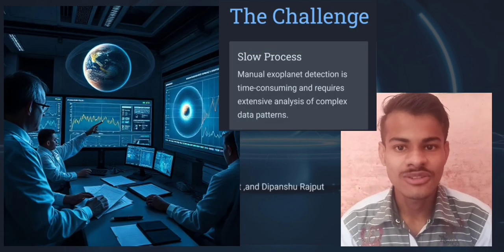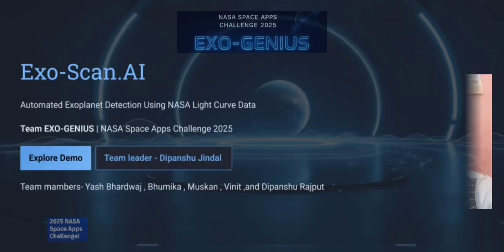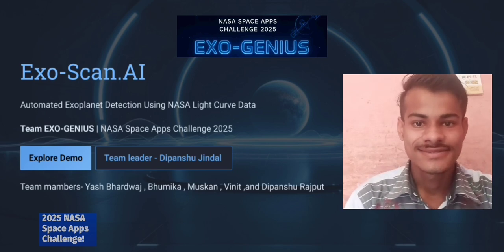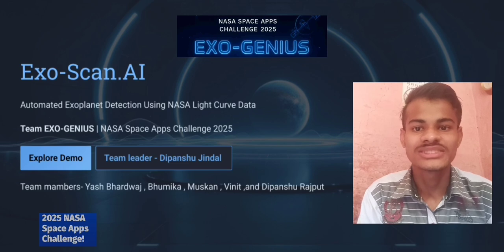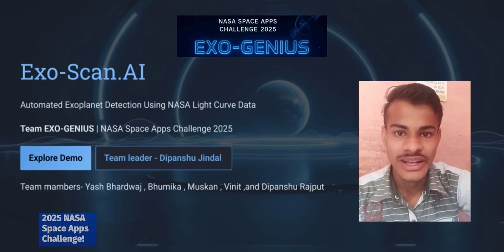Detecting exoplanets usually takes hours of manual analysis and scanning thousands of light curve graphs for tiny dips in brightness. Now we want to change this process using artificial intelligence and machine learning. That's why we built ExoScan AI, an intelligent tool that automates this process using real light curve data from NASA. Now I will hand it over to Bhumika to take things forward.